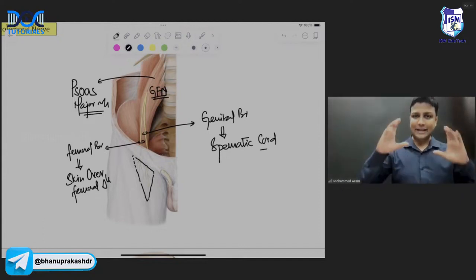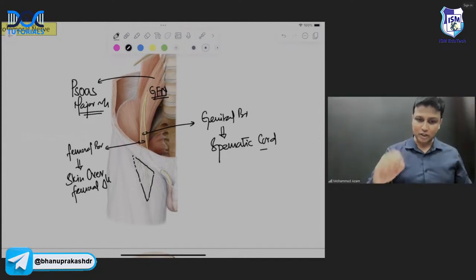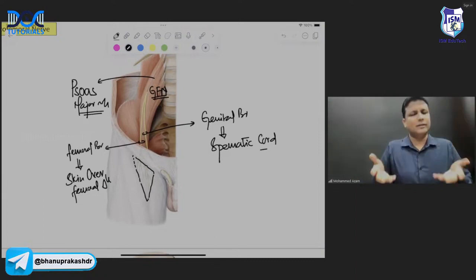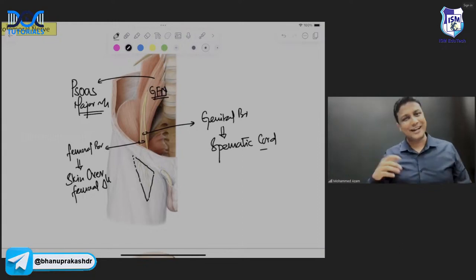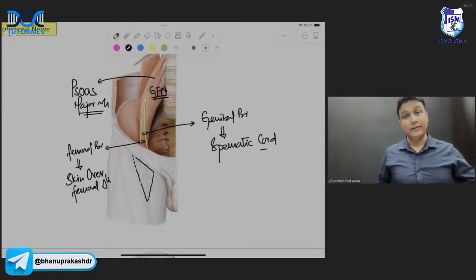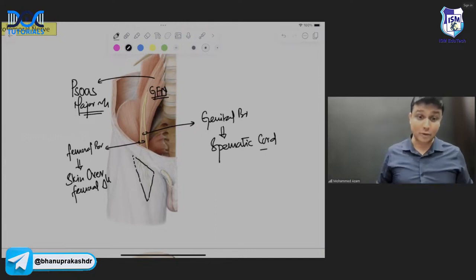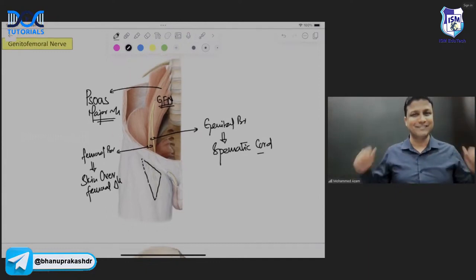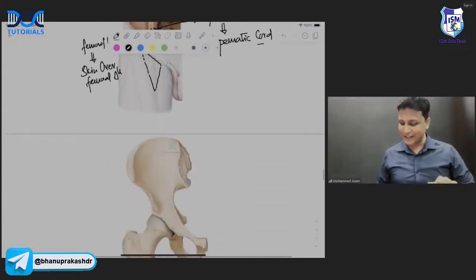So if you see an image in the exam and the nerve is piercing psoas major, that is genitofemoral. And you can clearly see there are two branches, the genital branch and the femoral branch. The genital branch is a content of the spermatic cord, whereas the femoral branch supplies the skin over the femoral triangle here, sir. Done. Crystal clear. Moving on to the next one.